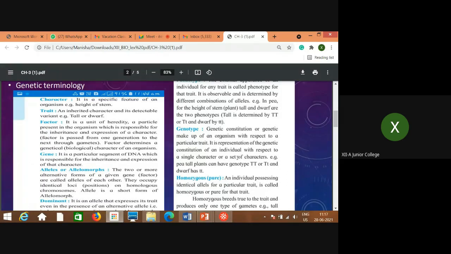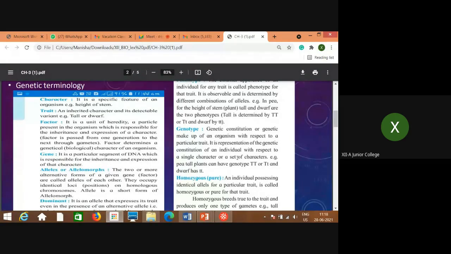And this word factor was used by Mendel, and later on it was known that the factor is nothing but a gene. Then what is a gene? It is a particular segment of DNA which is responsible for the inheritance and expression of a trait. That particular character which is inherited and expressed is the trait, isn't it?